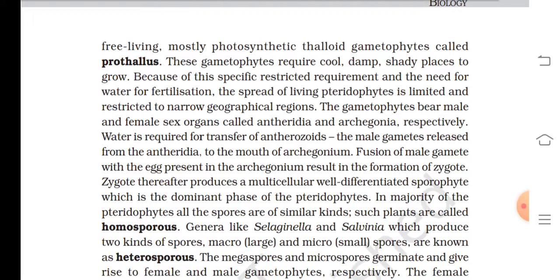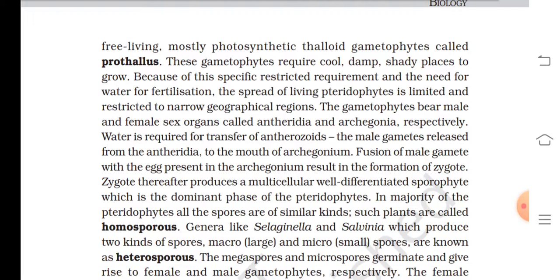The gametophytes bear male and female sex organs called antheridia and archegonia respectively. Water is required for transfer of antherozoids. The male gametes are released from the antheridia to the mouth of the archegonium. Fusion of the male gamete with the egg present in the archegonium results in the formation of a zygote. The zygote thereafter produces a multicellular, well-differentiated sporophyte, which is the dominant phase of the pteridophyte.